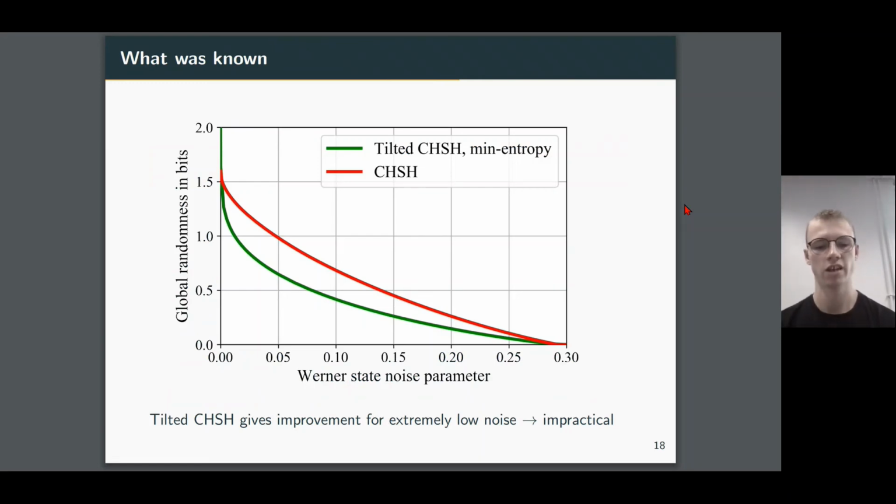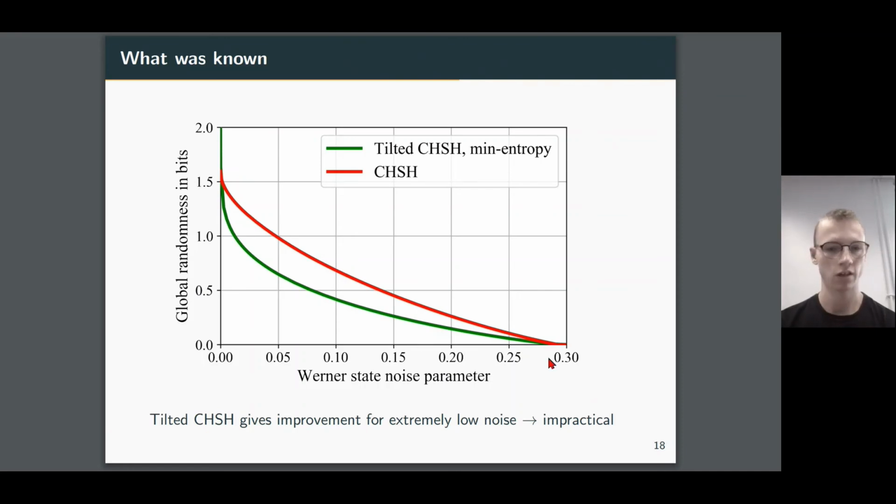So what was known before we did our analysis? We can start off by identifying this red curve, which is the CHSH curve. So this asks, if I was to use the CHSH inequality, this facet of the local polytope that I was talking about earlier, and I was using this to generate randomness, how do the rates fare against Werner state noise?